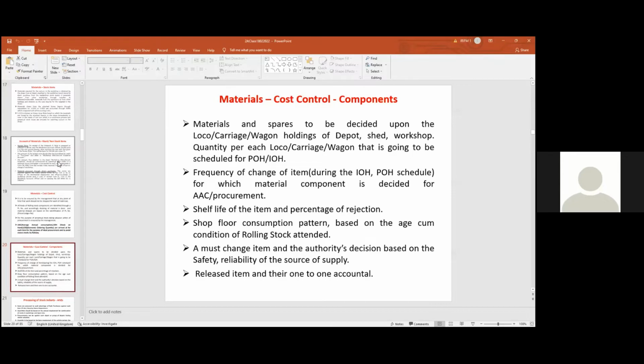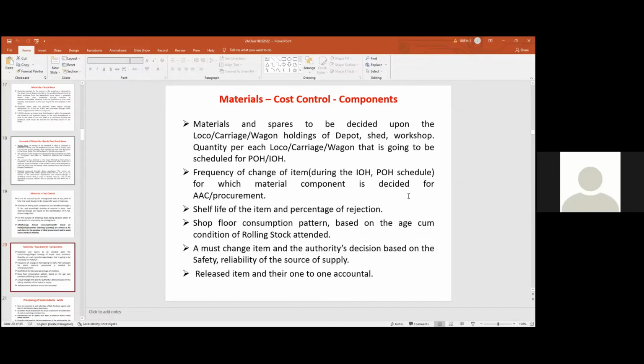hence the AAC not only holding of the workshops, also frequency of change. कब change होता है. Then shelf life of the item. For example, paint का shelf life होता है. Beyond 6 months, if you procure, the paint will get clouded.